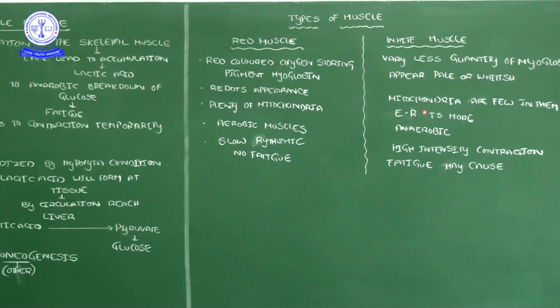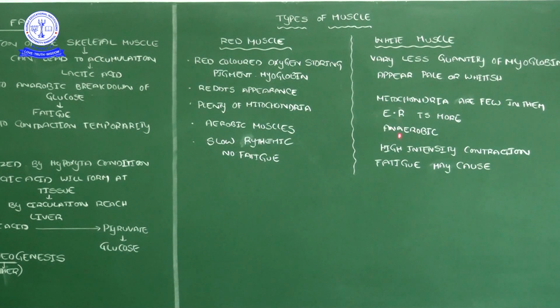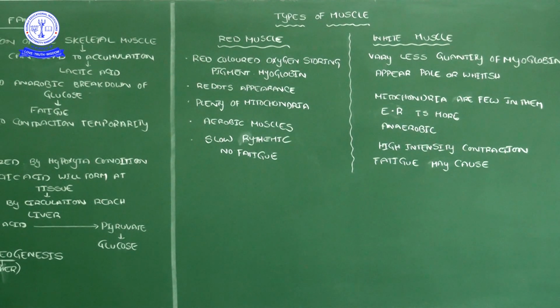So white muscles are nothing but, for example, skeletal muscle. Here the number of mitochondria is very low, and they contain more endoplasmic reticulum. Anaerobic respiration occurs, and the muscle contraction is of high intensity, very fast. Take one dumbbell and you can do that exercise very fast, or push-ups, whatever it is. That much fast, intensive contraction will be there, so that is the reason fatigue can occur.